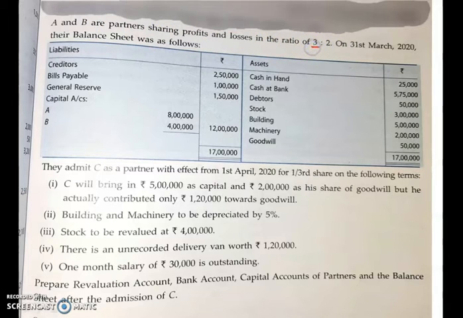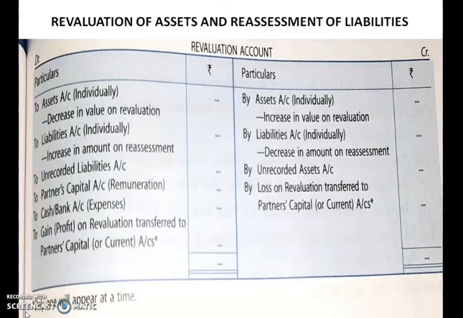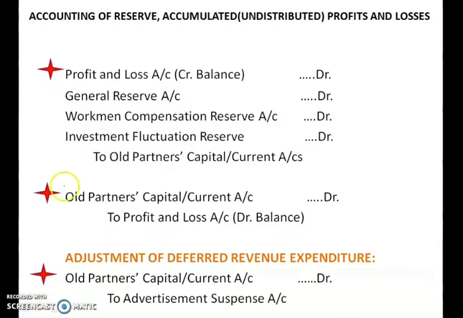So underline the old ratio of the partners. This is their old profit sharing ratio. On 31st March 2020, their balance sheet was as follows. When you look into the balance sheet, at first instance itself, what you have to do is identify the items which you are supposed to distribute to the old partners. In the previous slide, I showed you that there are some items which we are supposed to distribute to the old partners. And which are they?